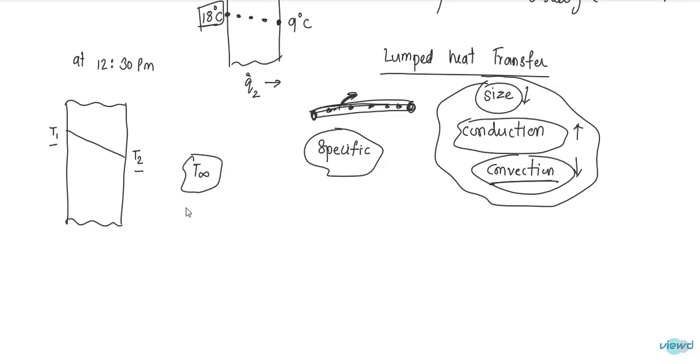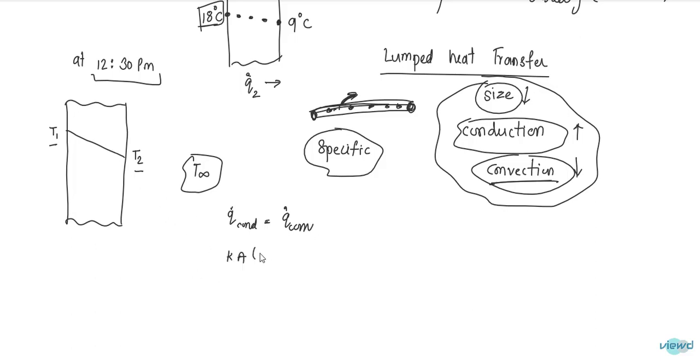Now at this time, that means at 12:30 p.m., I am writing the energy balance equation. That means Q conduction is equal to Q convection. What is Q conduction?